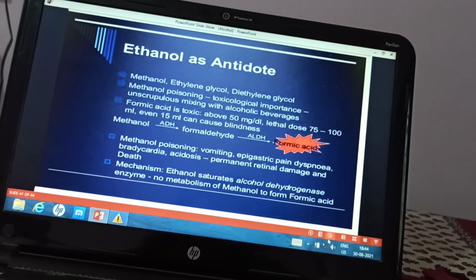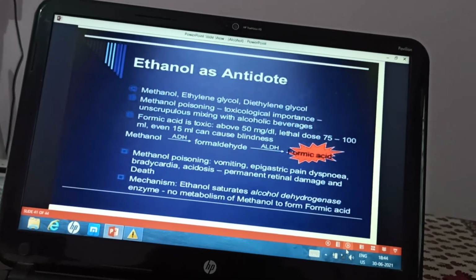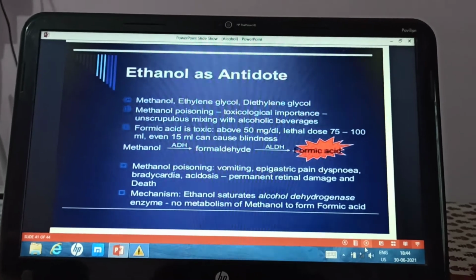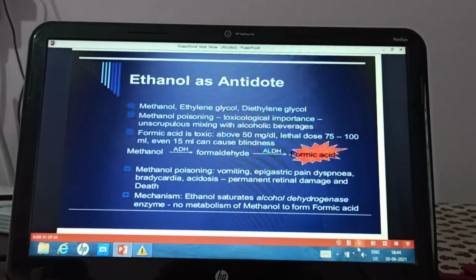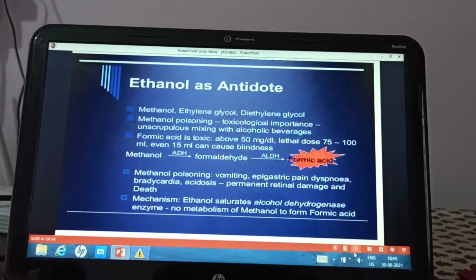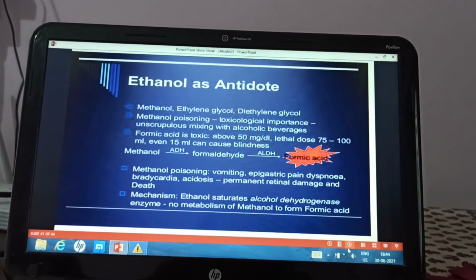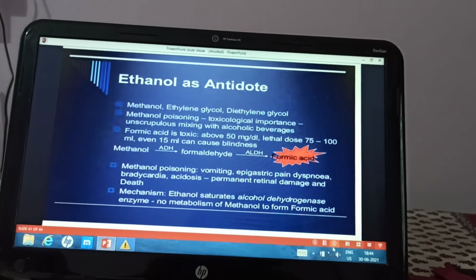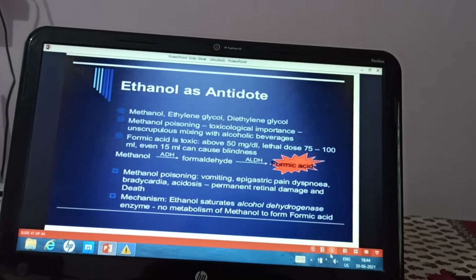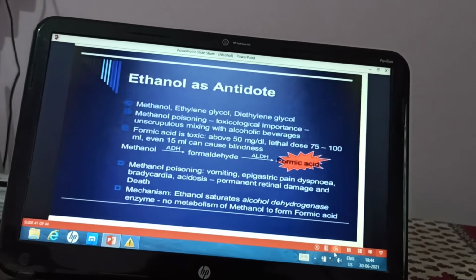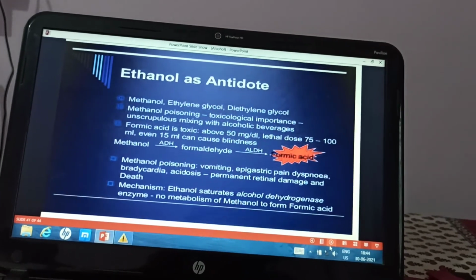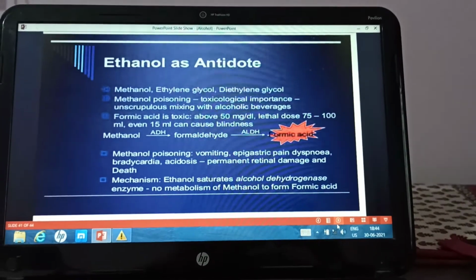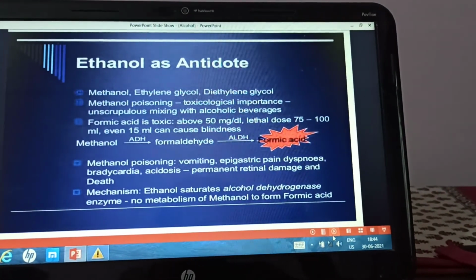Now formic acid is very toxic and it causes metabolic acidosis. If formic acid gets accumulated in the body, it can lead to metabolic acidosis. It can lead to retinal damage and cause blindness. It can also cause respiratory depression. So these are the hazards of methyl alcohol poisoning or methanol poisoning. It can lead to blindness, respiratory depression, and acidosis, and death can occur.